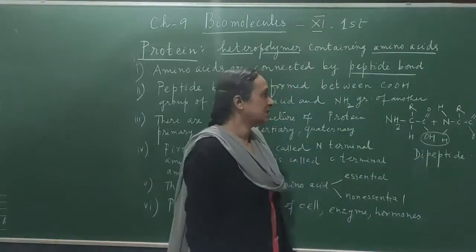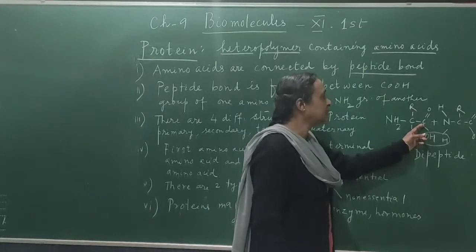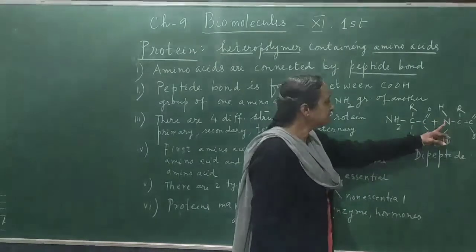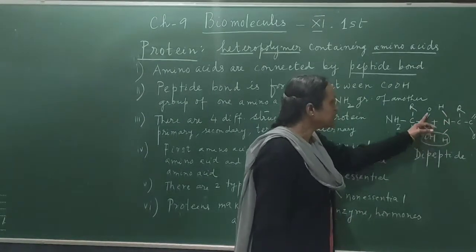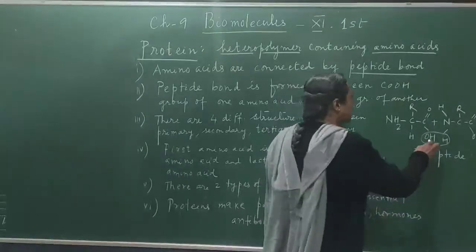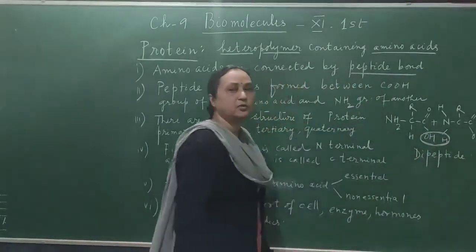The bond formation takes place between the carboxyl group of one amino acid and the amino group of another amino acid. This is the amino group NH2. This is the carboxyl group COOH. This bond is called a peptide bond.